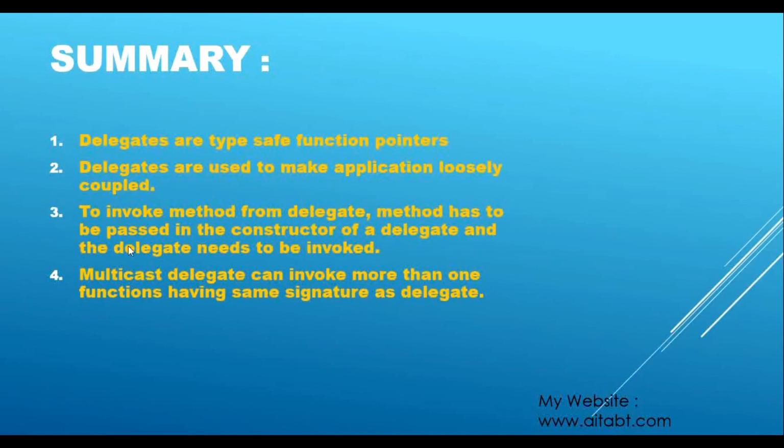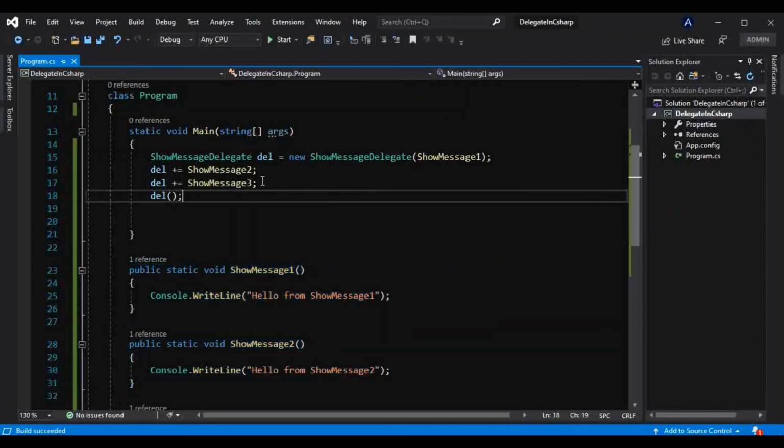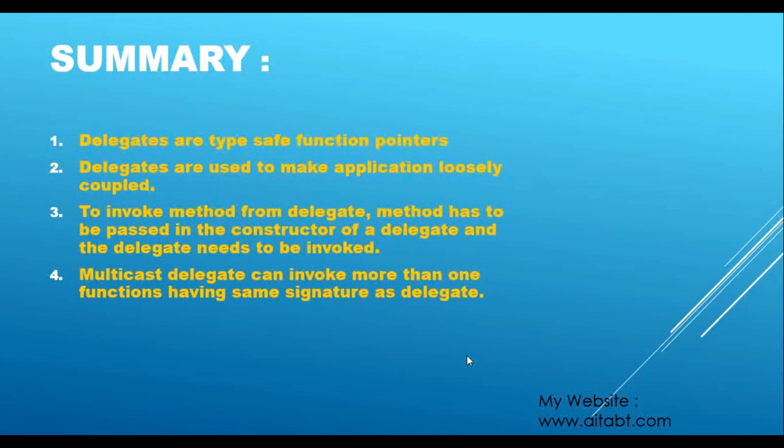And what is the third point? To invoke a method from a delegate, the method has to be passed in the constructor of the delegate, and the delegate needs to be invoked. Okay, so in order to invoke this delegate, that method name should be passed here, and that delegate should be invoked something like this, and that's what is mentioned here. And the fourth point, that is a multicast delegate can invoke more than one function having the same signature as the delegate, and I have shown you that as well.